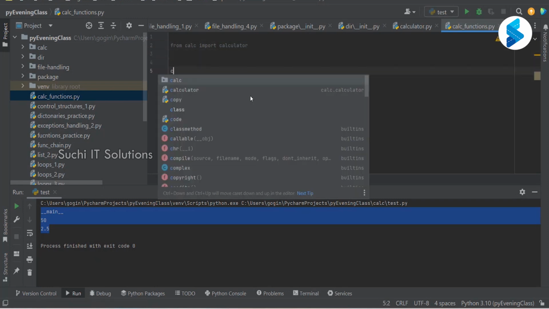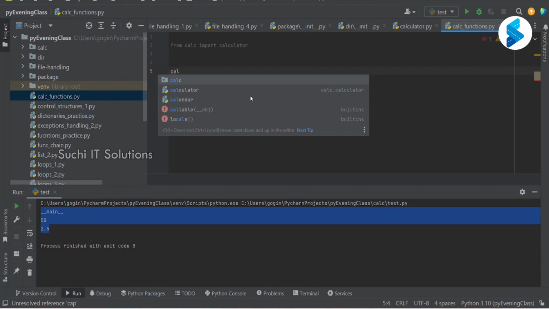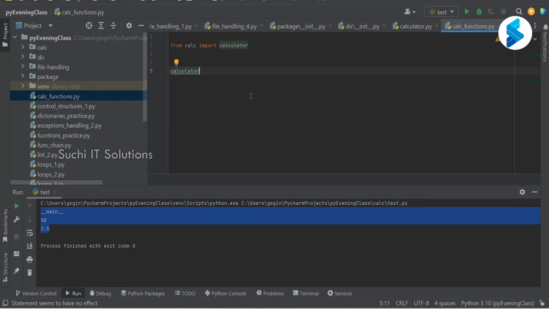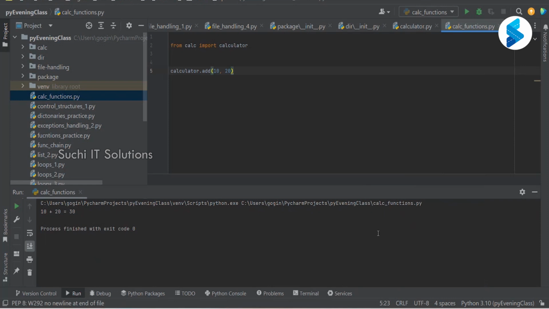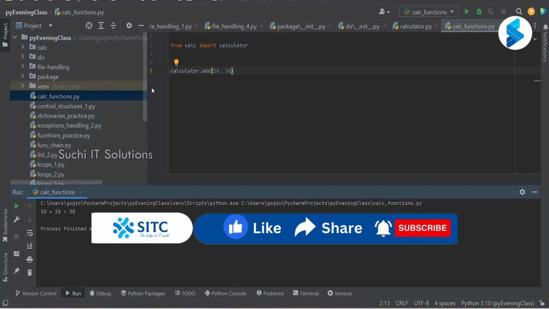Now I'll just say calculator.add(10, 20), and let us see. Let me execute this calc functions.py file. Are we getting this output? Yes, sir. Which means we were able to import a module from another package also.